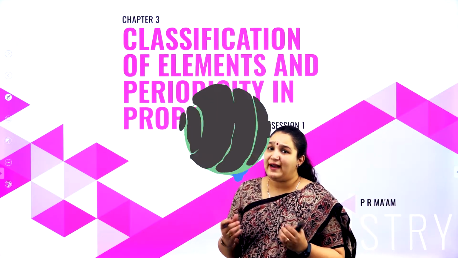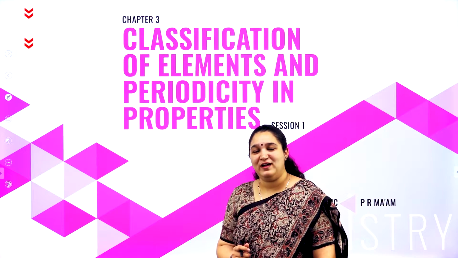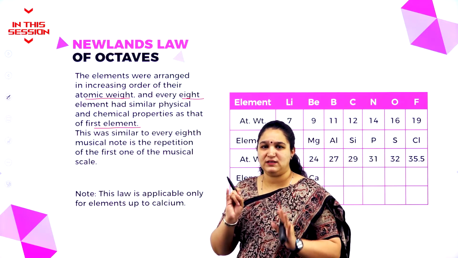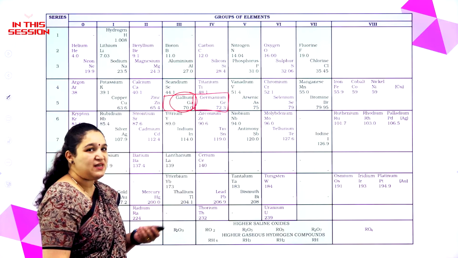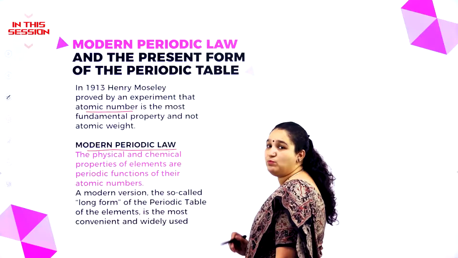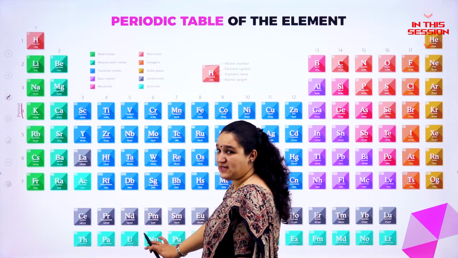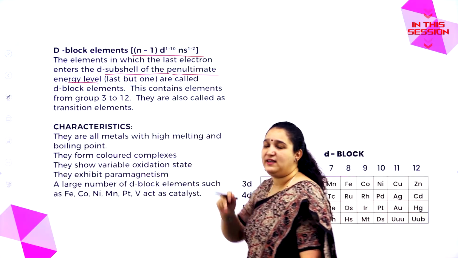It can be rightly called as Bhagavad Gita or Bible of chemistry. 3 chemically related elements: Sa, Re, Ga, Ma, Pa, Da, Ni, Sa. That is about Mendeleev's work. We'll see some of the merits again. What is modern periodic law? I'll tell you, this also belongs to 6 and 7. How exactly, I shall explain. Now, what is this penultimate energy level?